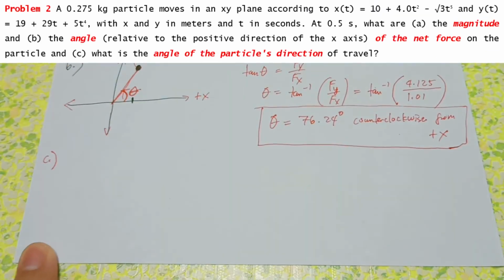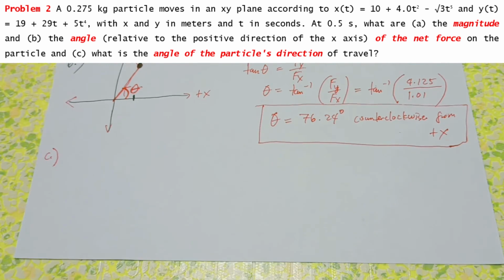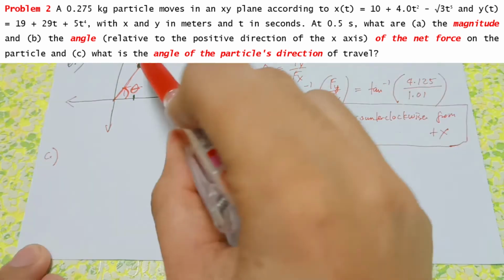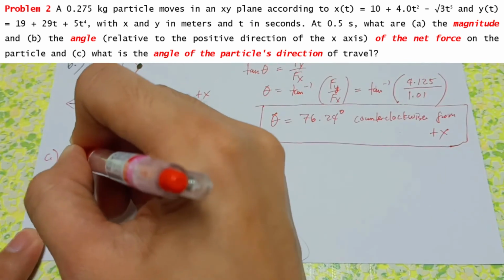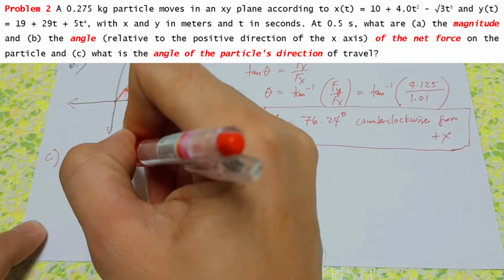Letter C. What is the angle of the particle's direction of travel? Ito, kailangan natin yung velocity. Yung kanina, angle, net force. So, kinuha natin yung force. Dito, angle of particle's direction. So, nangangailangan to ng velocity kasi travel. So, hanapin natin yun at time is 0.5 seconds.